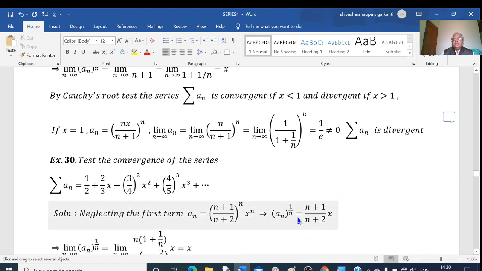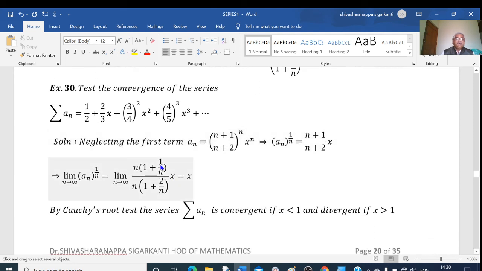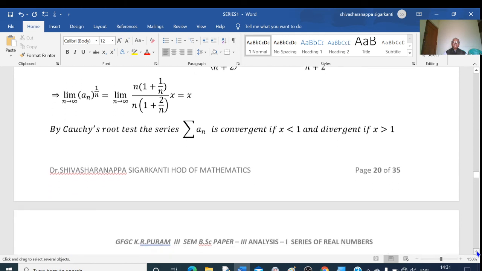And if I take the limit as n tends to infinity, we get, see, 1 by n is equal to 0, this is also equal to 0. 1 by 1, that is equal to 1. 1 into x, equal to x. So the limit of a_n to the power of 1 by n as n tends to infinity is equal to x. Then by Cauchy's root test, we say that the given series is convergent if x is less than 1 and it is divergent if x is greater than 1. And if x is equal to 1, the test fails.